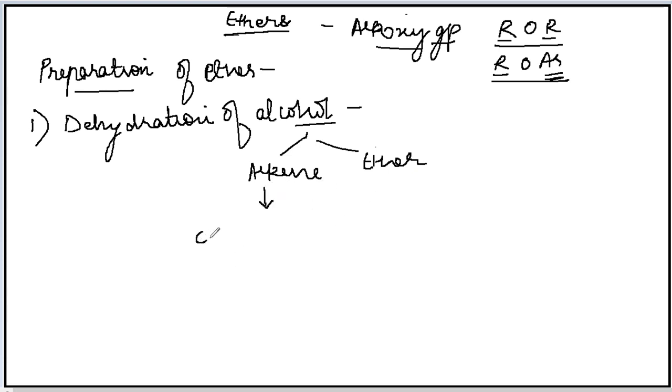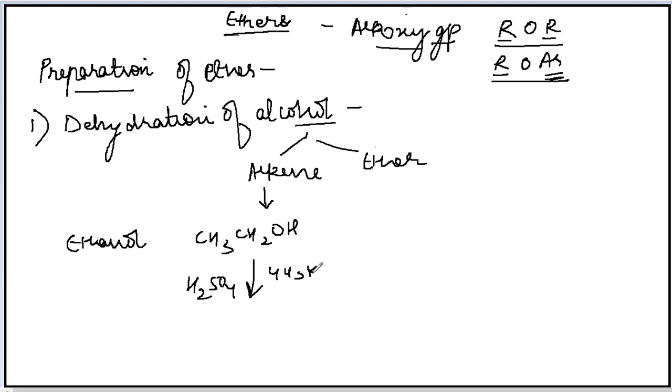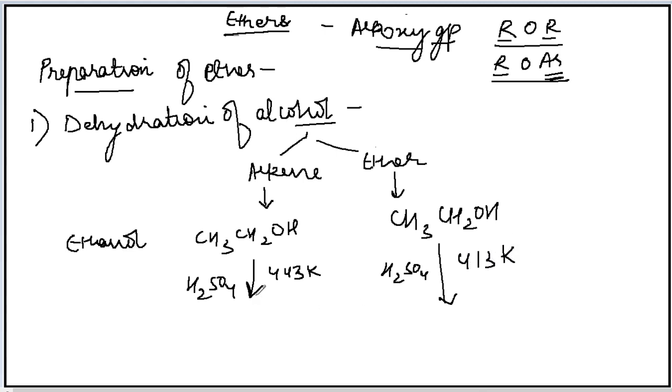Look at this example. This is the alcohol ethanol. Ethanol is undergoing dehydration in presence of sulfuric acid at 443 Kelvin temperature. Here also I take ethanol as an alcohol, and it is undergoing dehydration in presence of sulfuric acid but at a temperature of 413 Kelvin.